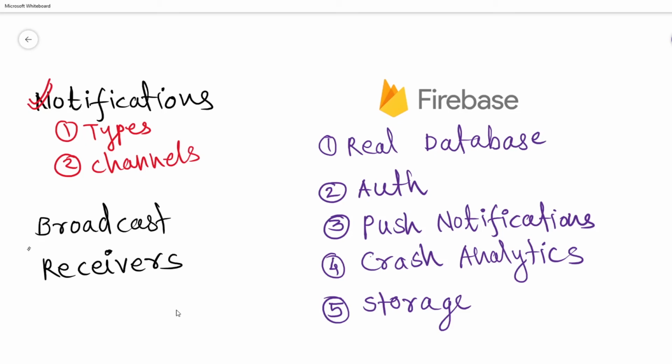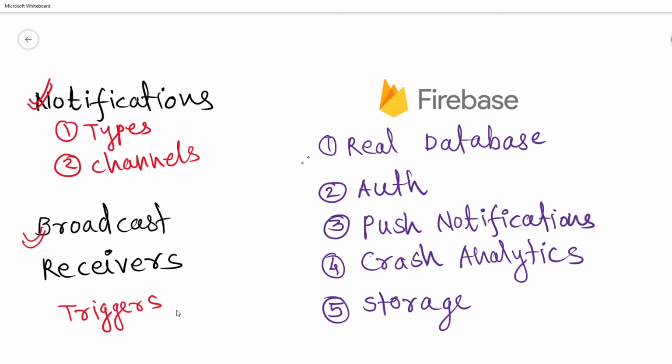After this there is the topic of broadcast receivers. This is not often used in Android development, but it is useful because it triggers when different events happen. For example, charging is plugged in, or earphones are plugged in, or Wi-Fi is turned on. These kinds of events you can receive with a broadcast receiver.